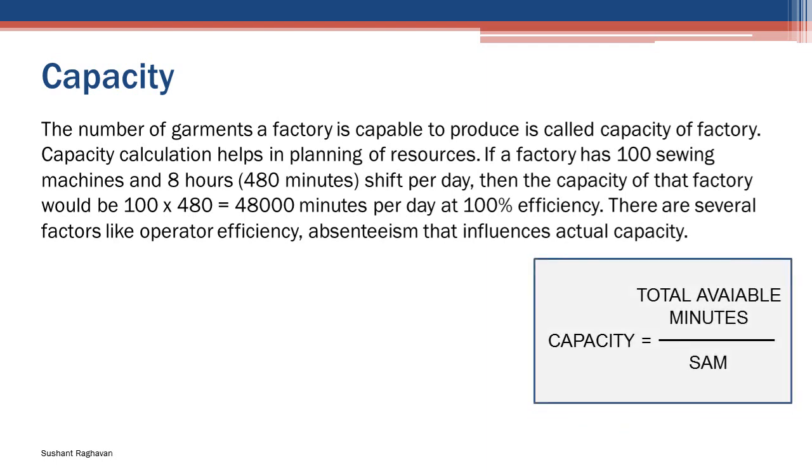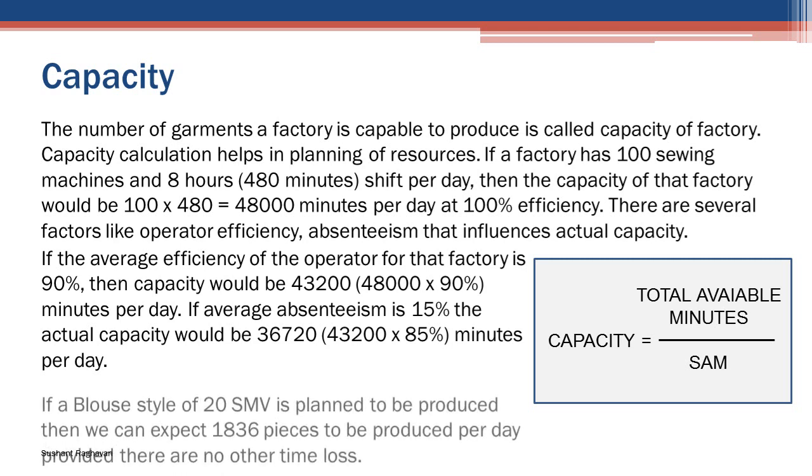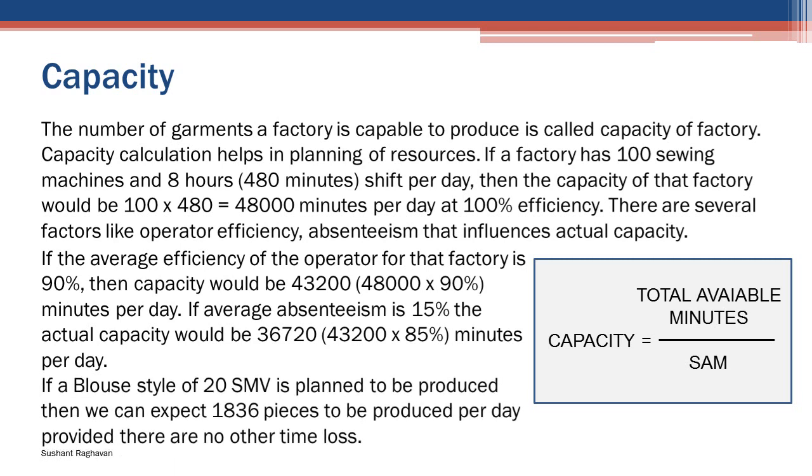Capacity equal to total available minutes divided by SAM. If the average efficiency of the operator for that factory is 90%, then capacity would be 43,200 minutes per day. If average absenteeism is 15%, the actual capacity would be 36,720 minutes per day. If a blouse style of 20 SMV is planned to be produced, then we can expect 1836 pieces to be produced per day provided there are no other time losses.